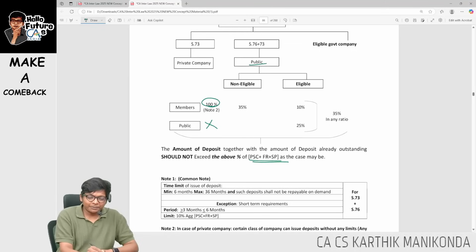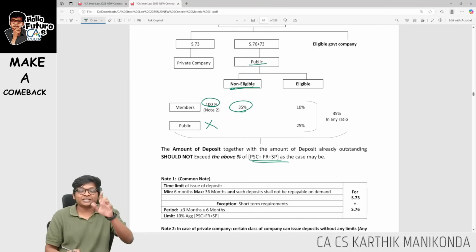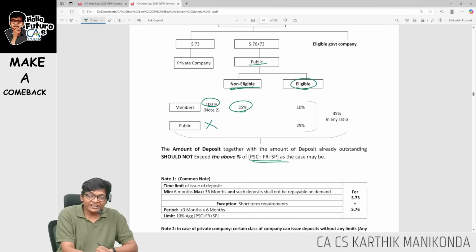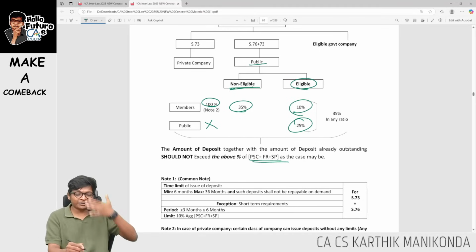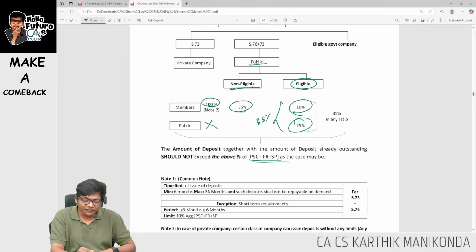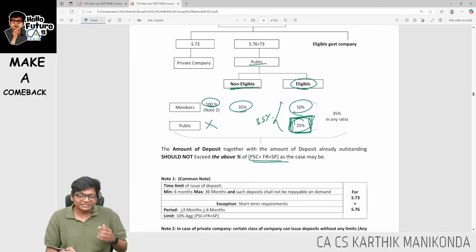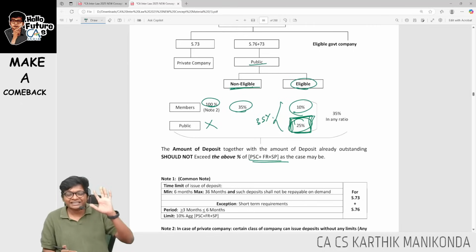If it's a public company, non-eligible, from members 35%. Eligible company from public is 25%. Therefore, for members it's going to be 10%. Overall has to be 35, guys, but there's a sublimit. From public it has to be only 25%. Therefore, for members it's going to be 10%.